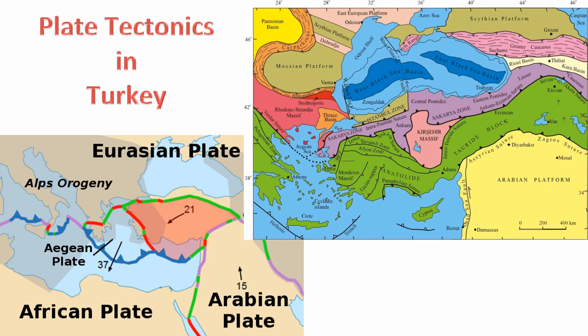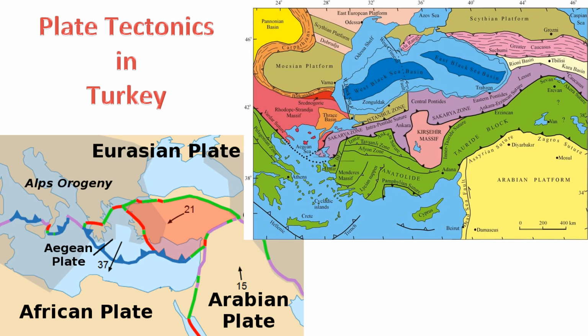5. Collision zones. The collision between the African and Eurasian plates in the eastern Mediterranean and the convergence of the Anatolian Plate with the Eurasian Plate contribute to the complex tectonics in the region. 6. Anatolian Block. Turkey is often referred to as the Anatolian Block or Anatolian Plate, which is a microplate caught between the converging Eurasian, African, and Arabian plates. The motion of this block is critical in understanding the seismic activity in the region.